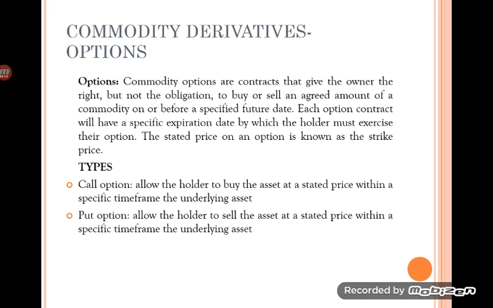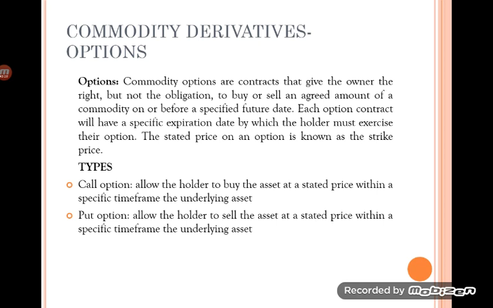As stated earlier, the price on an option is known as the strike price. The strike price is a minimum price below which it is not possible to negotiate, either by buyer or seller, so that at that price they agree to buy or sell the commodity or underlying asset.